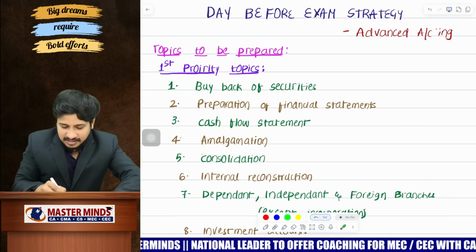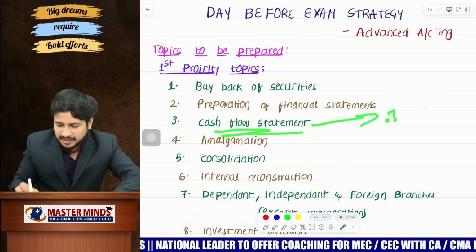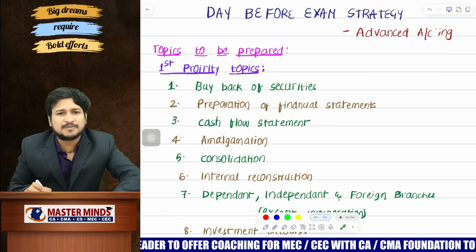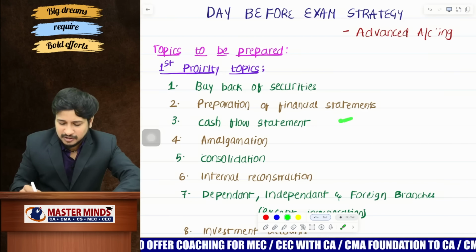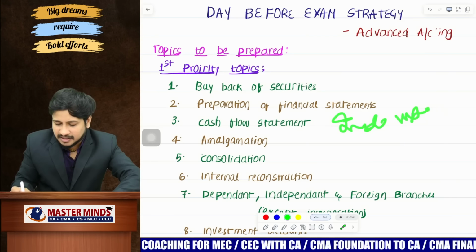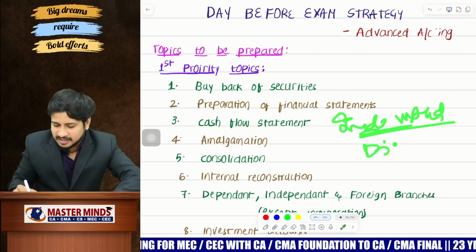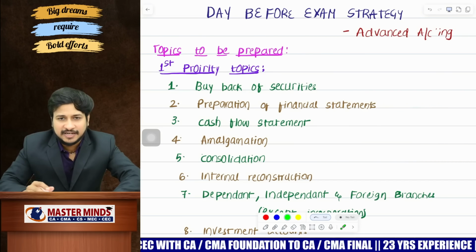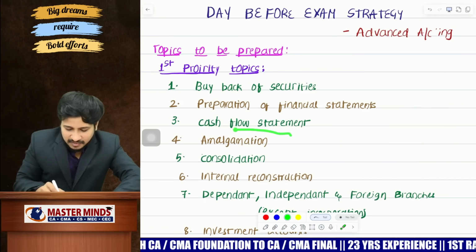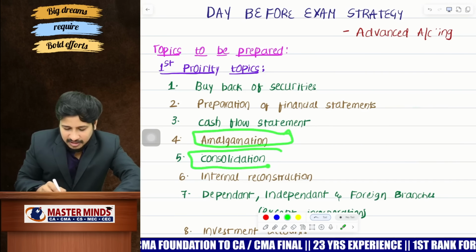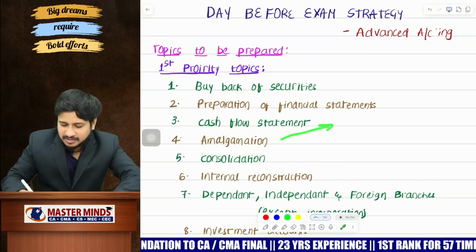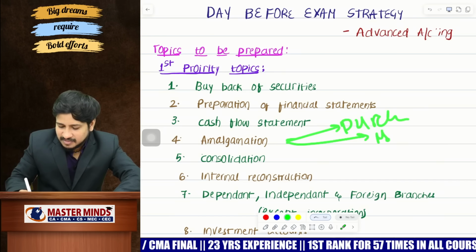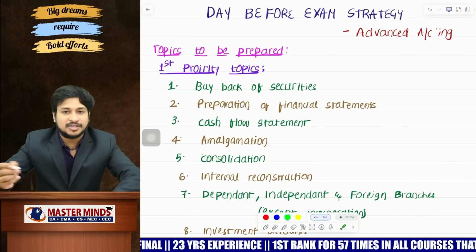Moving on to the next thing, cash flow statement, and we are expecting that he might test the same for 7 marks. And of course, the first pick for the examiner with respect to this topic is the indirect method. And if it is missed, then he is going to ask from the direct method. But to that extent, just the indirect method could be the first pick. And the next one, of course, amalgamation and consolidation. And coming to amalgamation, concentrate on amalgamation in the nature of purchase. If it is missed, then he is going to ask amalgamation in the nature of merger.